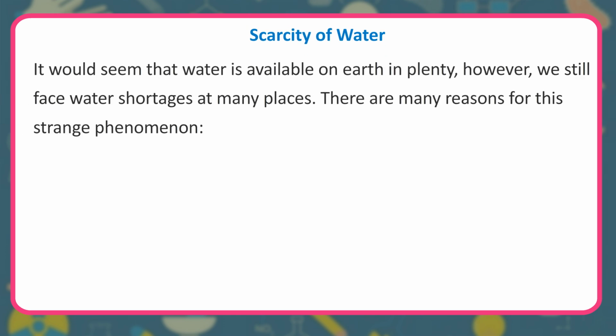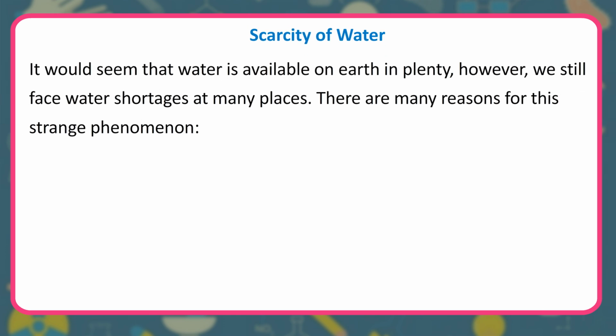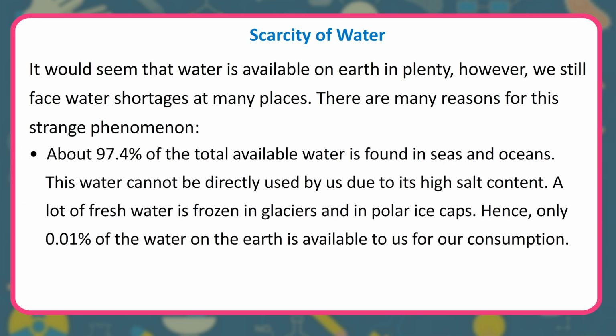Scarcity of water. It would seem that water is available on Earth in plenty. However, we still face water shortages at many places. There are many reasons for this strange phenomenon. About 97.4% of the total available water is found in seas and oceans. This water cannot be directly used by us due to its high salt content. A lot of fresh water is frozen in glaciers and in polar ice caps. Hence, only 0.01% of the water on the Earth is available to us for our consumption.